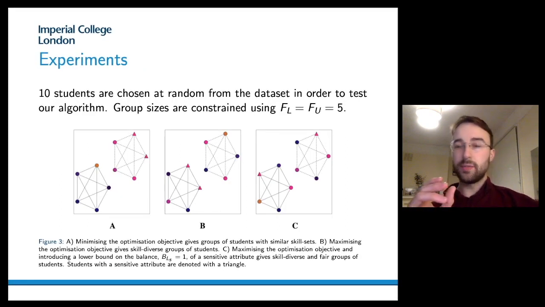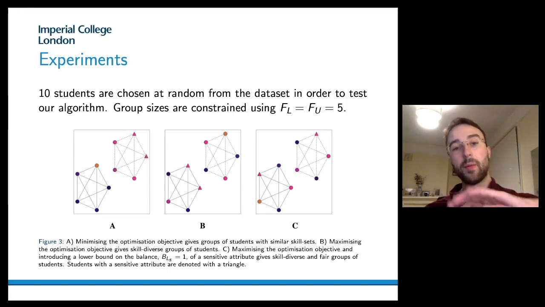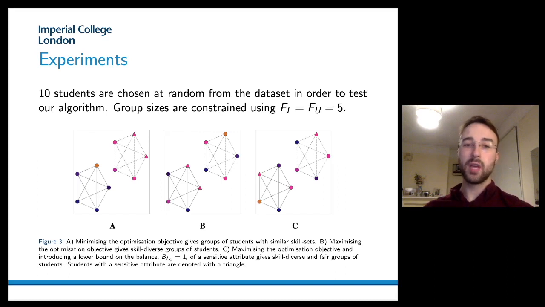So using this objective and performing some experiments, we used 10 students chosen at random from our Laplacian eigenmap and our data set in order to test our algorithm. And then we constrain our groups to be the same size. We want them to be of size 5. On the left-hand side here, what we do is minimize the objective on the previous screen.